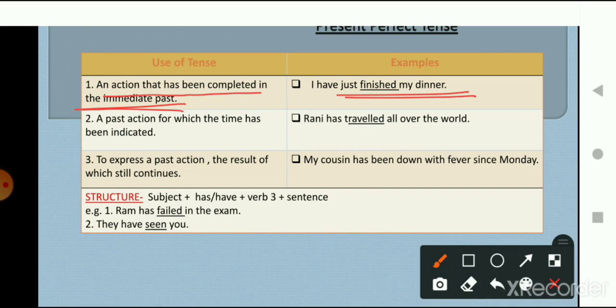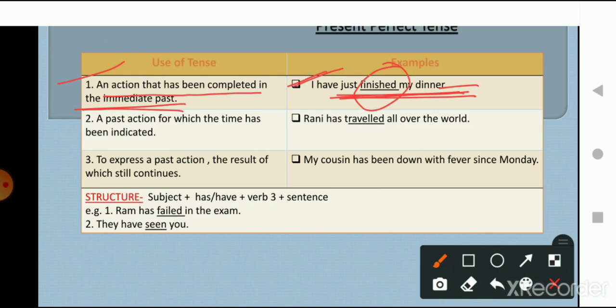So what is the action here? Finished the dinner, right? So by this you can understand that this action took place in the immediate past. And what is the action? That he has finished his food, or you can say, I have just finished my dinner. So I have just finished my dinner means just in the immediate past he has finished his dinner. So this was the first way to use present perfect tense.